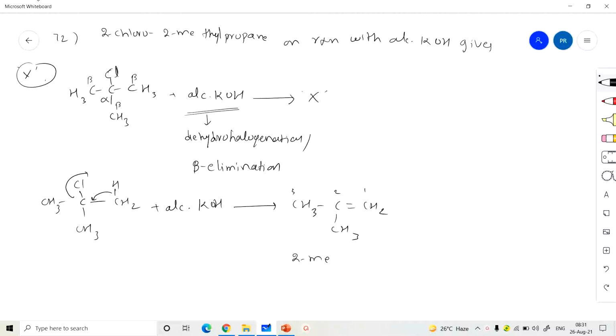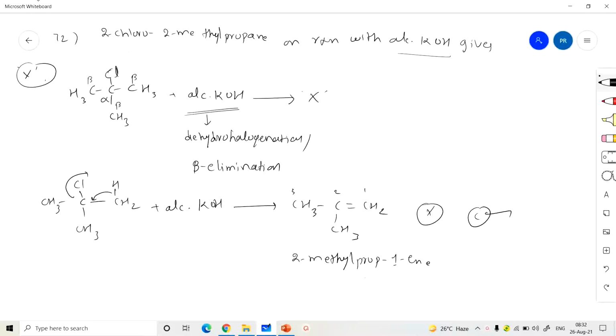Numbering 1, 2, 3: 2-methylprop-1-ene is X. So option C is correct. 2-chloro-2-methyl propane on reaction with alcoholic KOH forms 2-methylprop-1-ene by dehydrohalogenation or beta elimination.